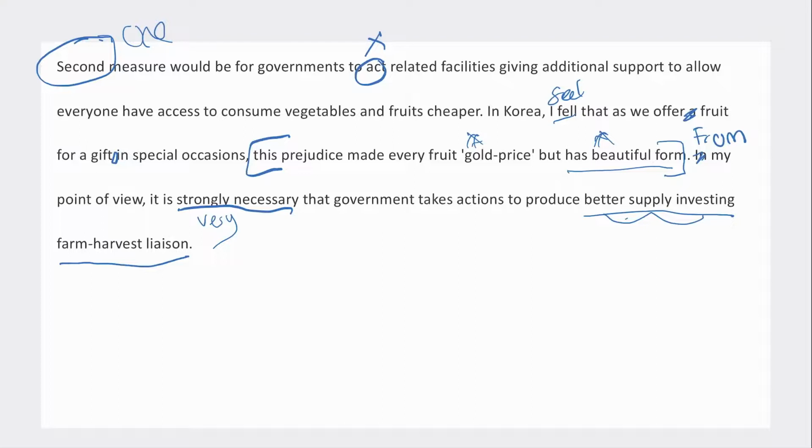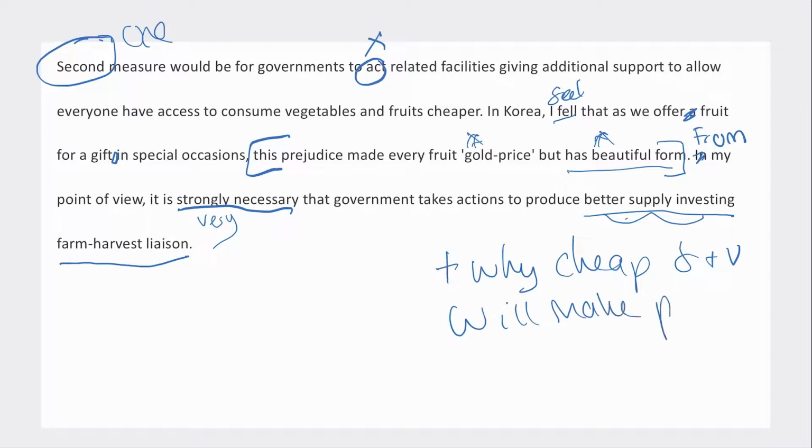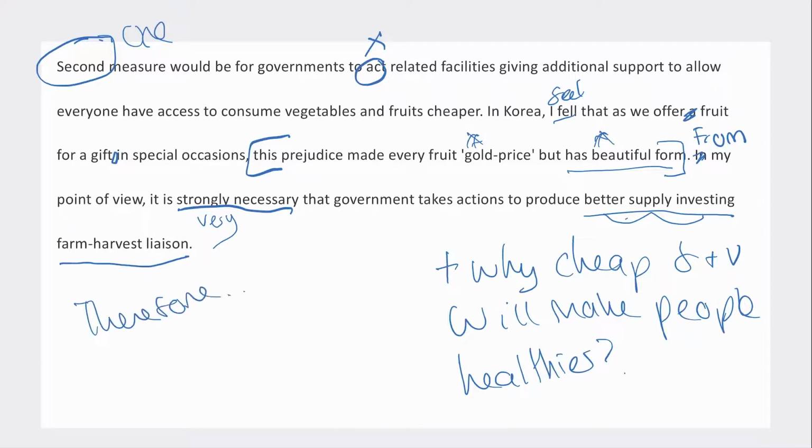So, for example, in this one about the fruits and vegetables, I'd have liked to explain more why cheap fruit and vegetables will make people healthier. Okay, so you've got to show me like a logic chain of events, using our, therefore, so, okay, so if fruits and vegetables are cheaper, people will be able to buy more fruits and vegetables, therefore they will be able to have a healthier, more nutritious diet, and therefore it will help them to lose weight, or something like that.